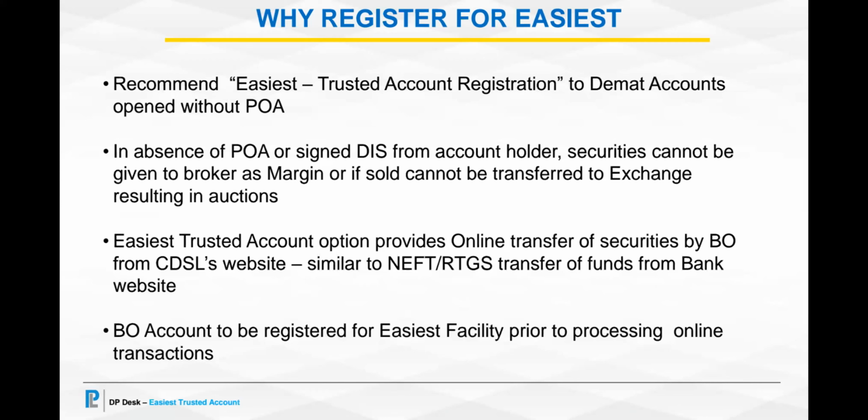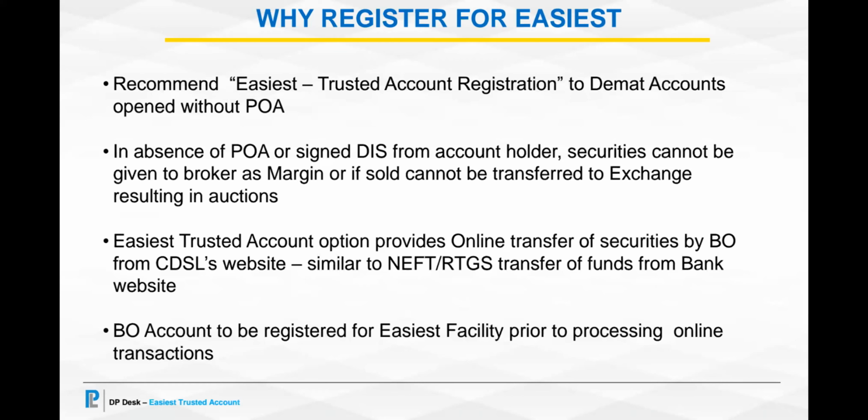Presently, in this lockdown situation, your client also would be unable to send signed DIS, which is required for transfer of securities or for giving delivery in the market, which will result in auction. Hence, we recommend that non-POA accounts must go for easiest registration.